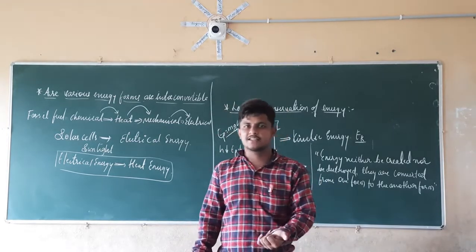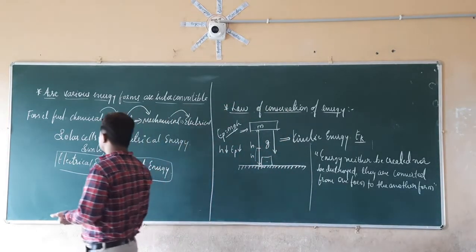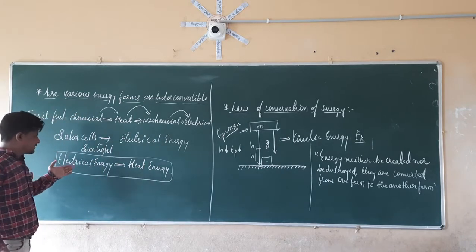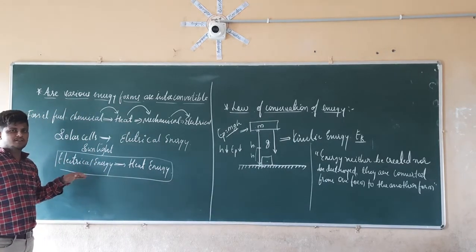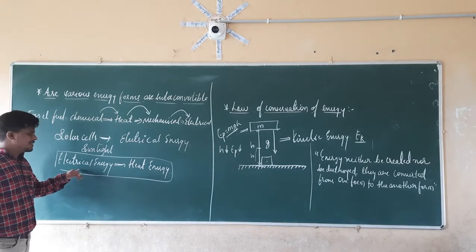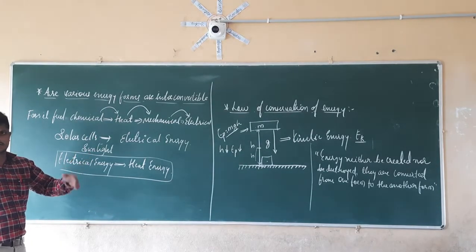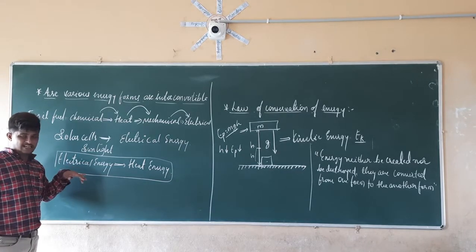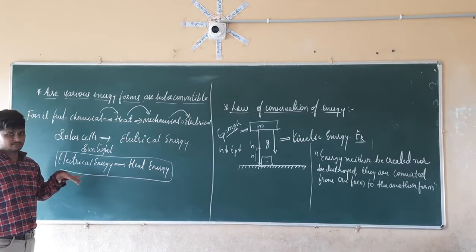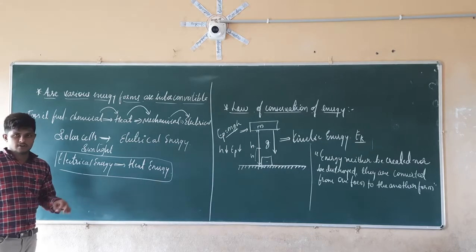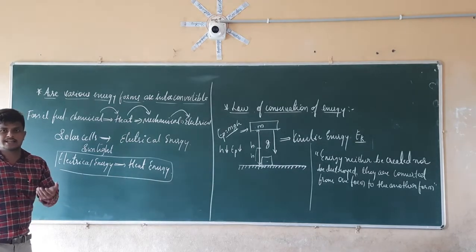So if you check here, say there is a loss of electrical energy. Where does that loss of electrical energy go? We already know that energy is neither created nor destroyed. So how are we destroying the electrical energy here? We are not destroying it.